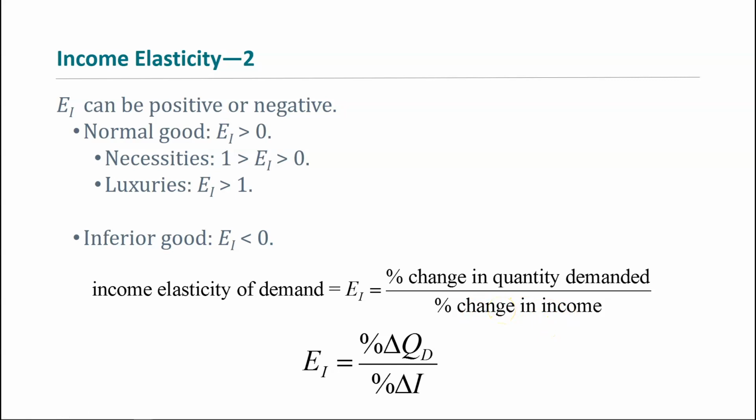And then you'll still use those same rules about if elasticity is greater than 1, or the absolute value, I should say, is greater than 1, then it means we have very elastic demand. If that absolute value of the elasticity is less than 1, it means we have inelastic demand. All of that still applies when we're talking about income elasticity.